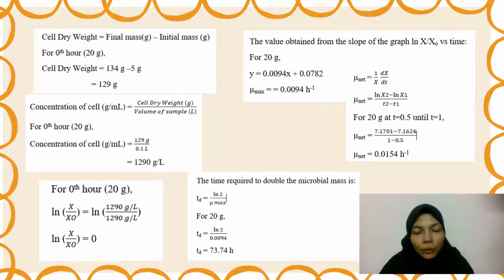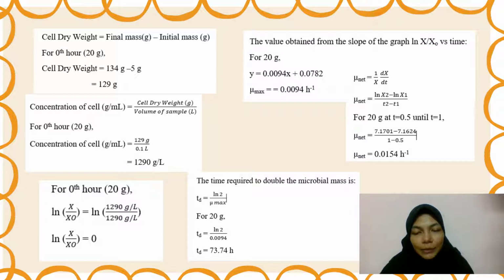Fourth, from the linear equation of the graph of ln X over X initial versus time, we got the maximum growth rate of the cell, which is 0.0094 per hour. Fifth, we calculate the net growth rate of the cell, which is ln x2 minus ln x1 divided by t2 minus t1, and we got 0.0154 per hour for the time 0.5 hour until 1 hour.